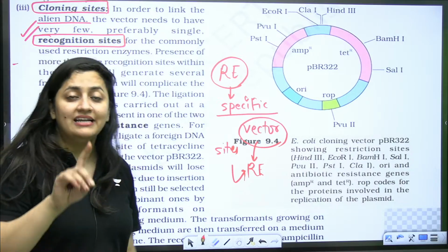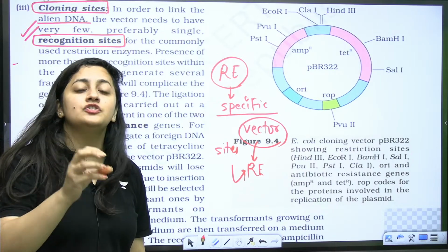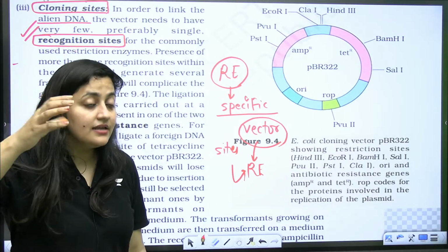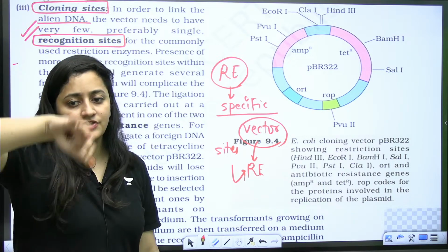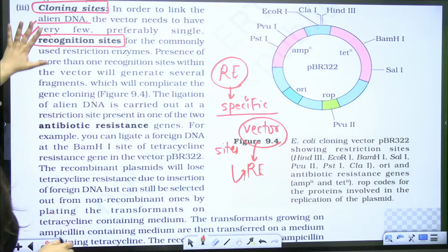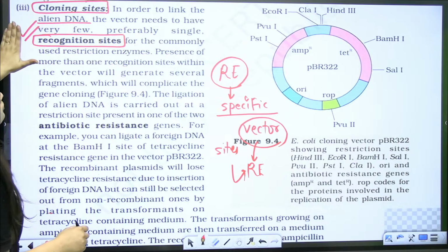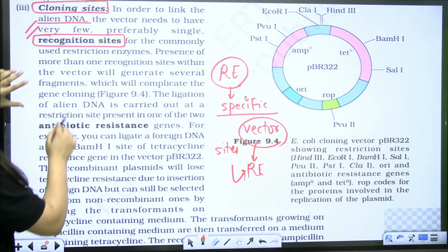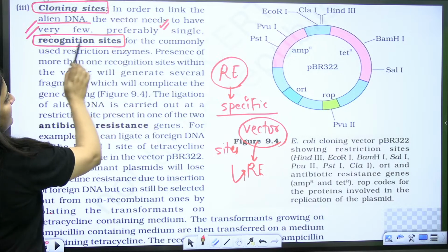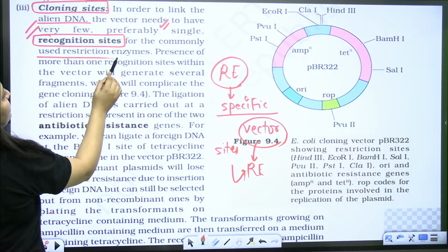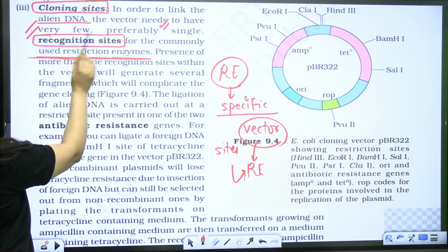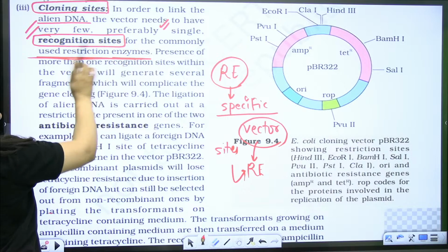So a vector should have at least one or few restriction sites that can be recognized by the restriction endonuclease so that it can make the cut here and we can insert our desired gene or DNA there. So in order to link the alien DNA, the vector needs to have very few, preferably single, recognition site for commonly used restriction enzymes, right?